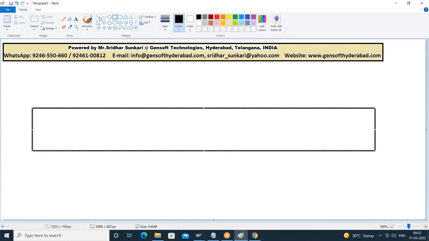How many fields are there in SSCR fields? Some 9 fields. So 1, 2, 3. Okay, this is one structure field. This is another structure field. 1, 2, 3, 5.